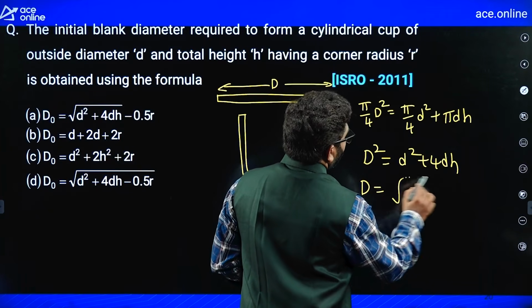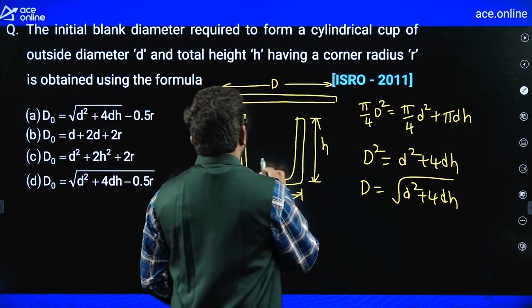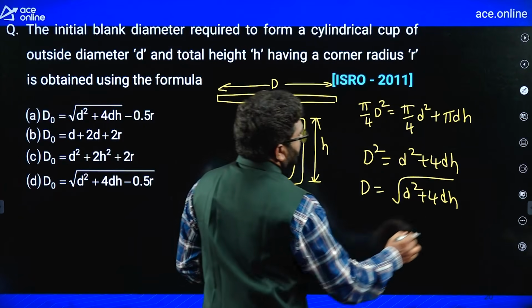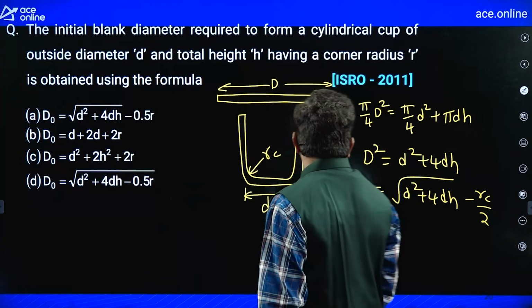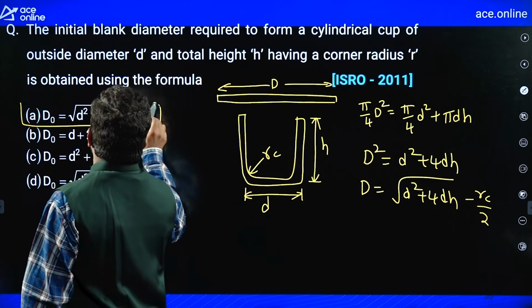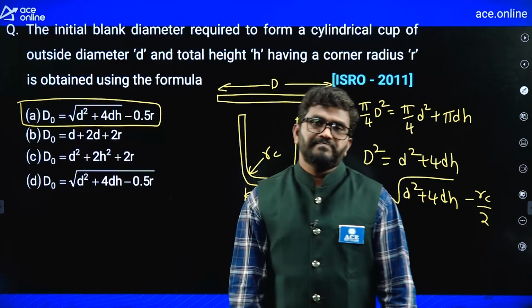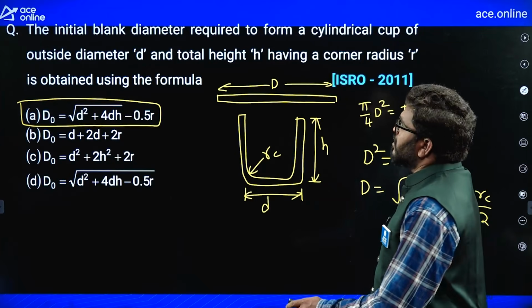So D is equal to under root d square plus 4 dh. Now if I take the corner radius rc, you can take minus rc by 2. Out of these 4 options, the first option is the correct option for this question. It's a very simple question for your exam.